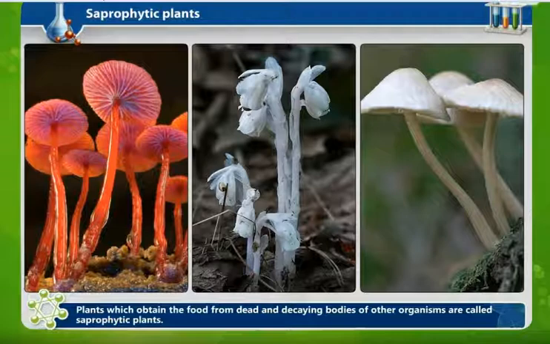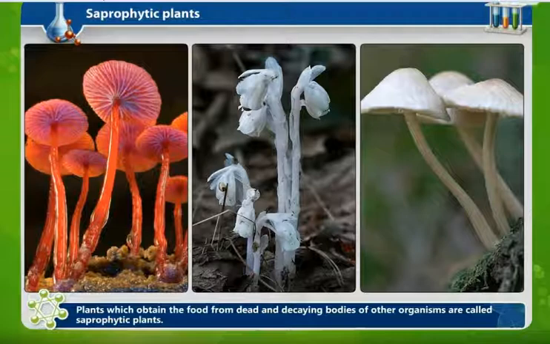You can see in the diagram the plants which are shown, they derive their nutrition from other bodies, but those bodies are dead and decayed organisms.